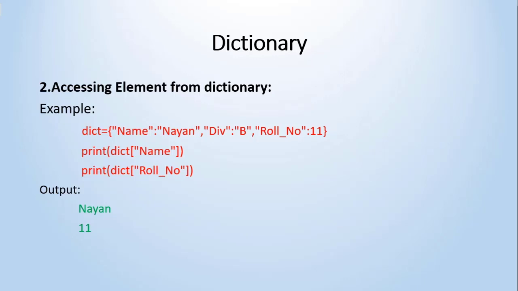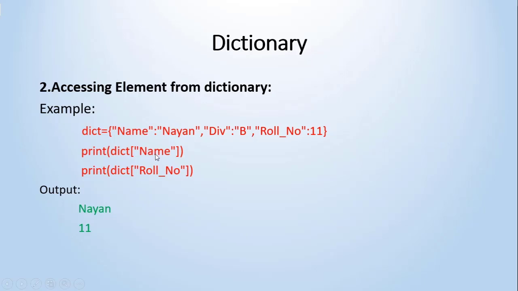But in the dictionary there is a different method for accessing elements. We are not using the index method, we are accessing the element with the help of keys. Why? Because even when we use the index, it also gives a unique element, whereas in the dictionary for accessing the element we are using the keys, not the index. So if you want to access an element, we should know the keys for that particular dictionary.